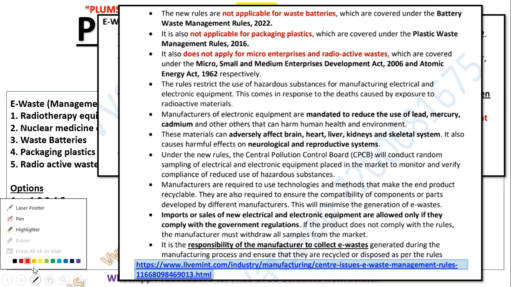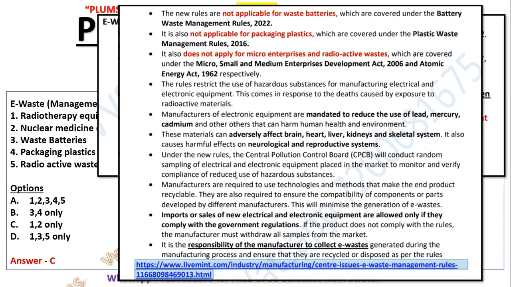Then under the new rules, the CPCB, the Central Pollution Control Board, about which UPSC has already asked a question two times, will conduct random sampling of electrical and electronic equipment placed in the market to monitor and verify compliance of reduced use of hazardous substances. So monitoring also will happen after you manufacture something.